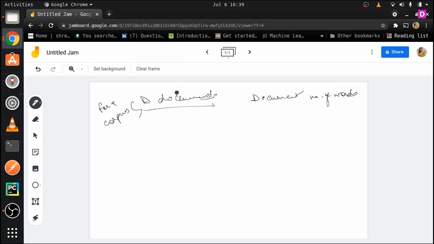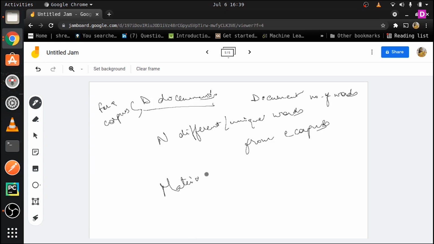Let's suppose we take n such different or unique words from this corpus C. Alright, so we have taken n unique words from this corpus C. Now we will be converting this based on the frequency of how they appear into a matrix. Let's say this matrix is M.